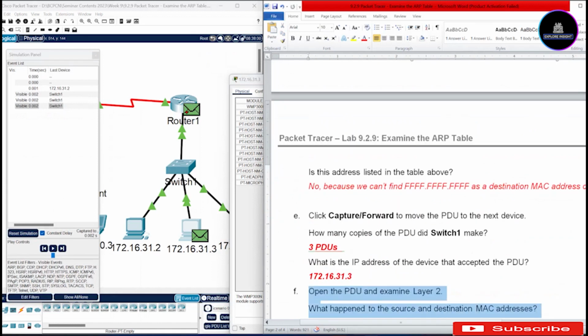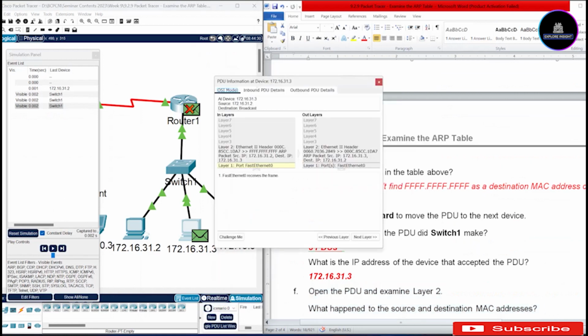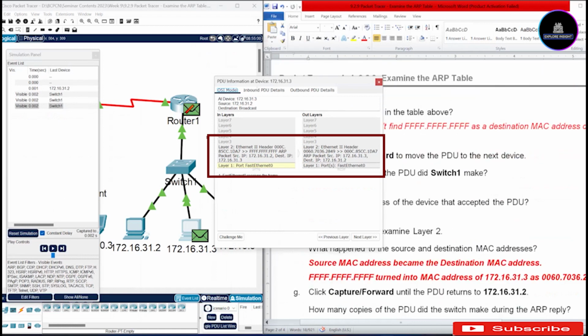Our next question, 1F, says open the PDU and examine layer 2. What happened to the source and destination MAC address? So we are going to open the PDU for 172.16.31.3, and then examine layer 2. If you look at layer 2, what can you see? To better understand that, we need to find out what happened to the source and destination MAC address. You notice that the source MAC address changed, so it became the destination MAC address.